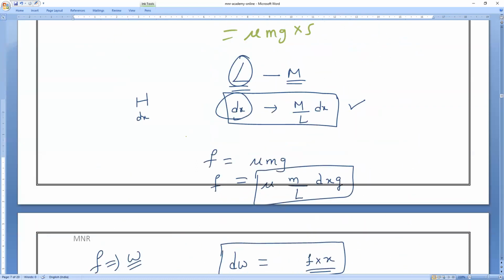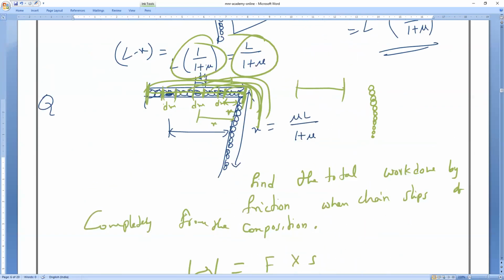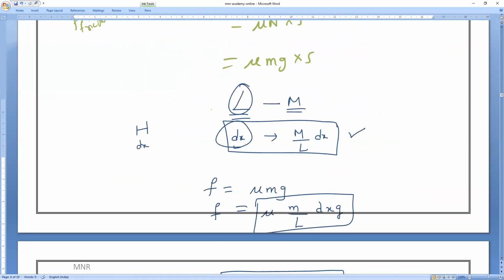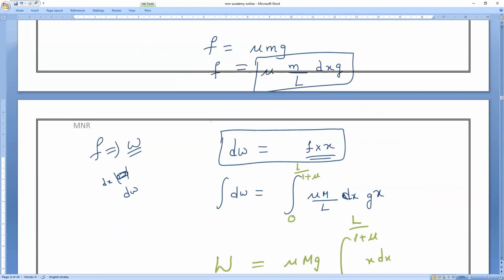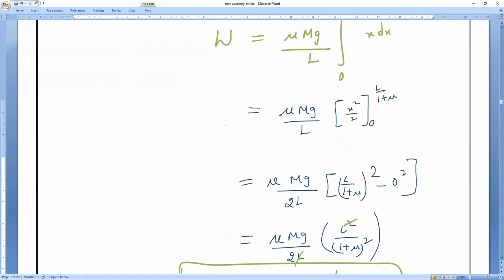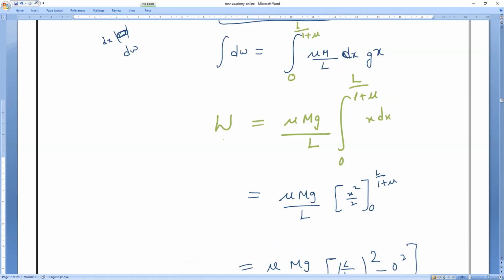In this case, no frictional force exists. You can see that friction is 0. So we will use the formula: final kinetic energy plus final potential energy equals initial kinetic energy plus initial potential energy. If there is friction, we always have to use the first formula. If there is no friction, you have to use the second formula.